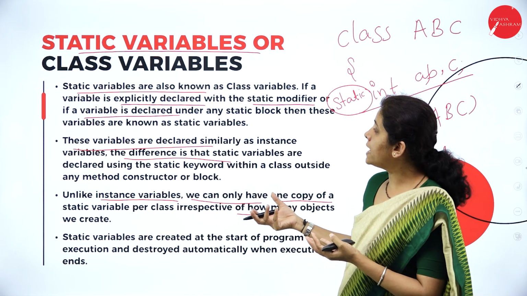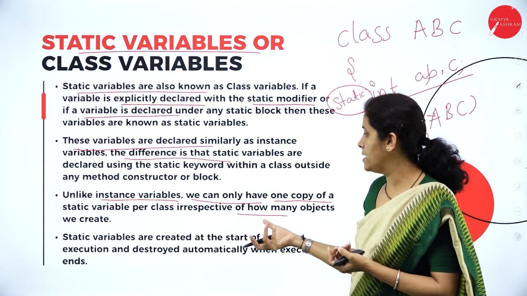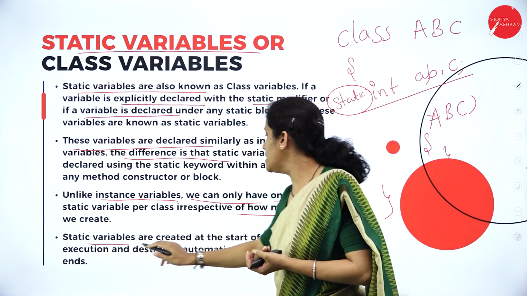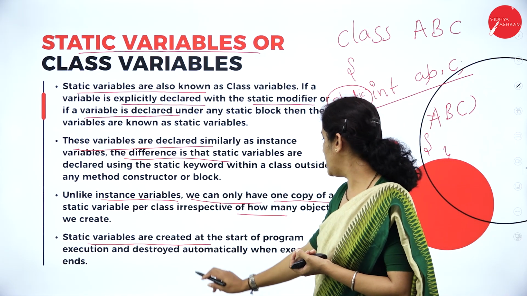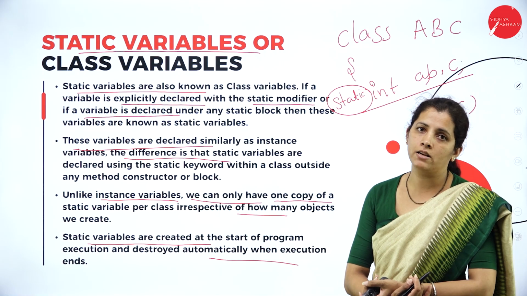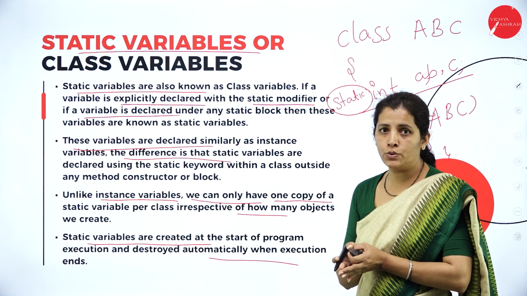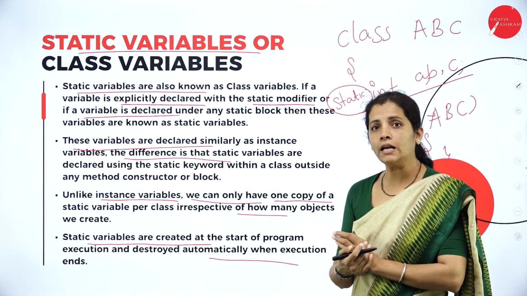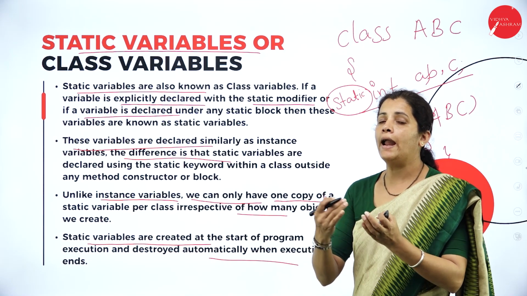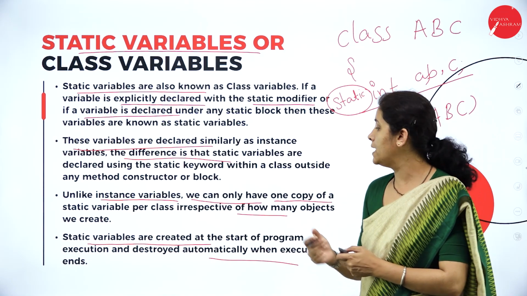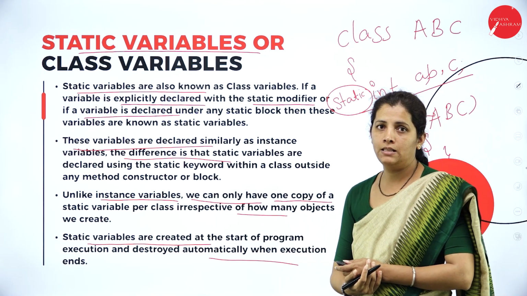But what about static variables? I can have only one copy of static variables. Static variables are created at the start of the program execution and destroyed automatically when the execution ends. So, how are we going to create the static variable? When I start the execution of the program, static variables are created. Okay, fine. Then when am I going to destroy them? When I end the execution of the program, I am going to destroy the static variables.